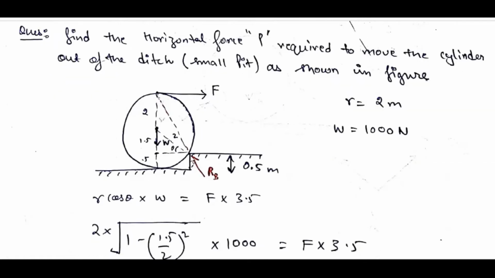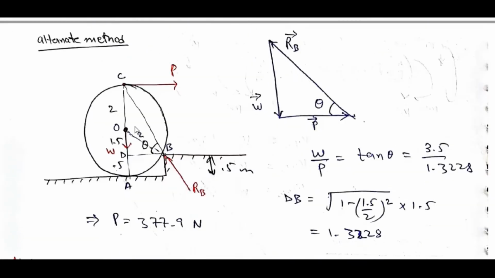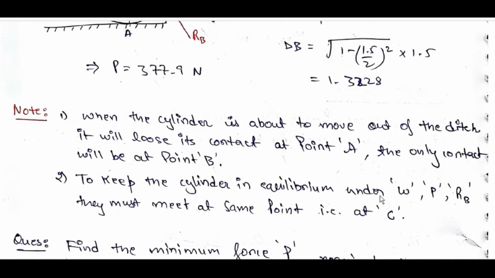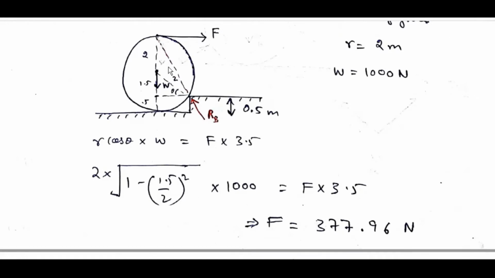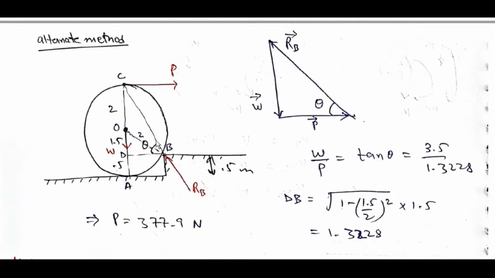W, then here R_B, W, F, remaining things normal only, theta. Note, when the cylinder is about to move out of the ditch, it will lose its point of contact at point A. The only contact will be at point B. To keep the cylinder in equilibrium under W, P, R_B, they must meet at the same point, that is at C. Here W, P: if we apply P here, there are three forces now.